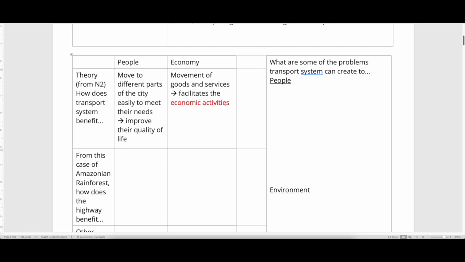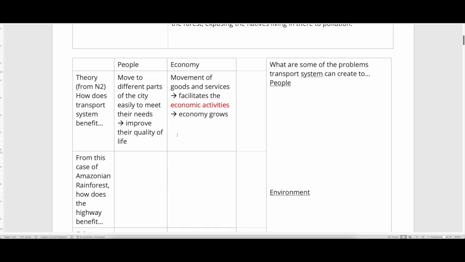For example, the canteen store is selling food to you, selling goods and providing services to you. But they cannot do this selling if they don't buy raw ingredients to cook, and they cannot get raw ingredients if the raw ingredients don't get to move to school. If this doesn't happen, then there are no economic activities, and nobody is earning money. But if the whole country has a good transport system, goods can move easily and economic activities can happen. What will then happen? The economy can then grow.